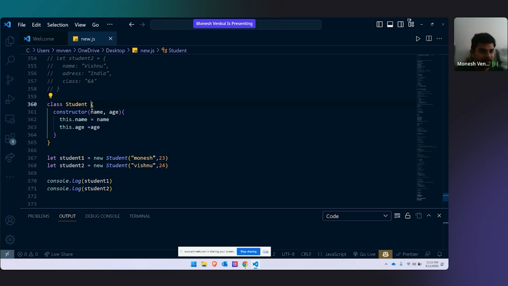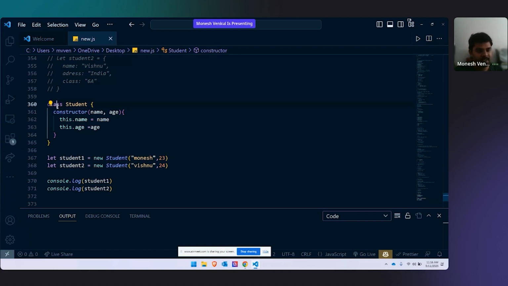The parameters that you want to write for a class, you will never write here. It will throw an error for you. You have to write it in a constructor. Now, what is this constructor? Constructors and classes are closely linked together. Constructors are invoked automatically when a class is called.